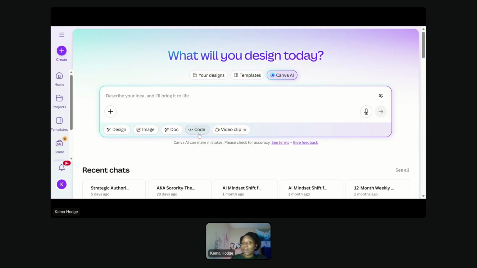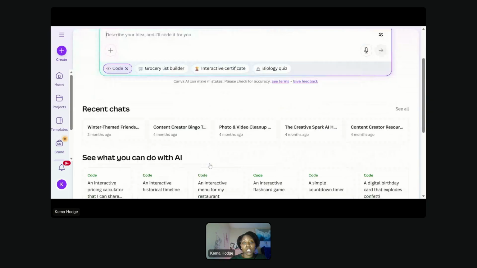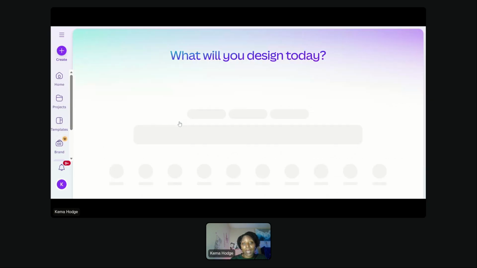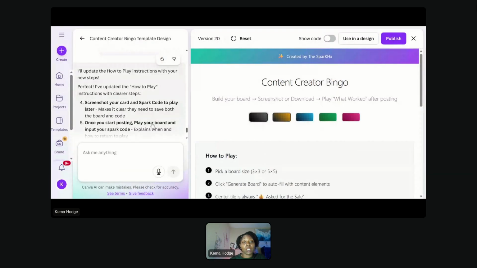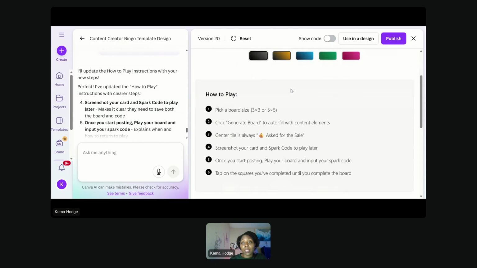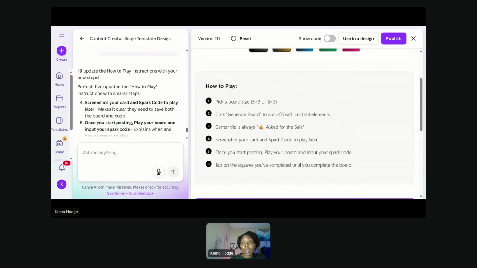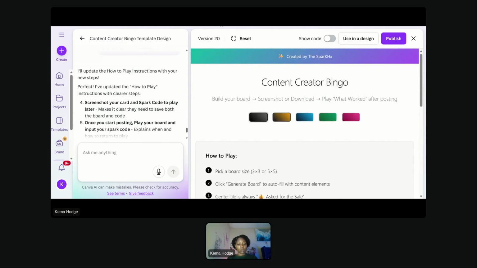We have the vibe code. Now, this is where I made several of the things I've shown you. I haven't even shown you guys my content creator bingo. Okay, so content creator bingo, 20 versions in. That means I've done 20 iterations, and it looks like this. Now, I do have that as a website.